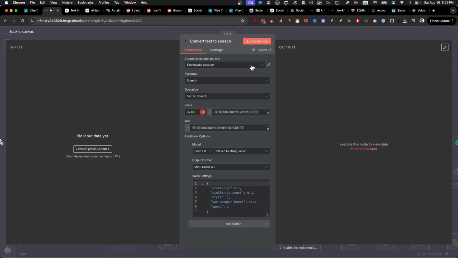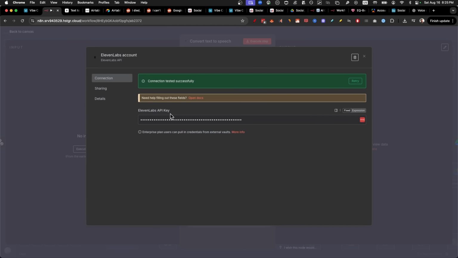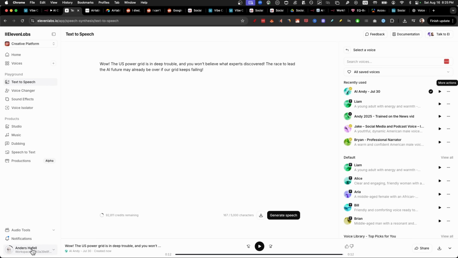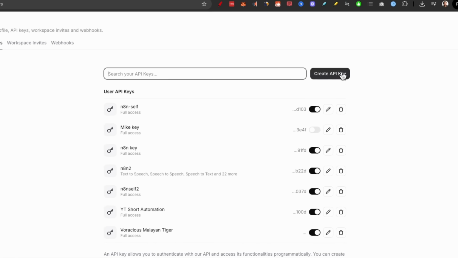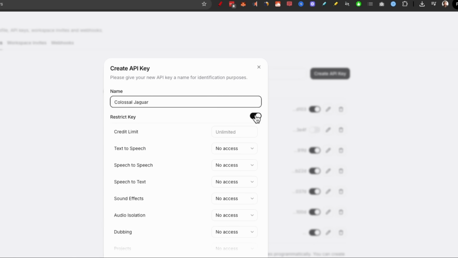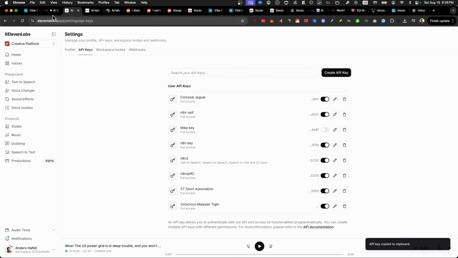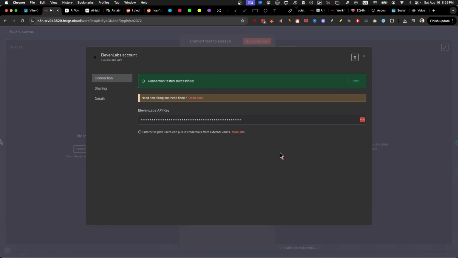Here, we need to set up the credential for our 11 Labs account. All we need there is an 11 Labs API key. Just go to 11 Labs, click on the bottom, click on API keys. Here, just create a new API key. Make sure you don't restrict it by clicking here and click on create. Copy the API key and paste it directly in here.